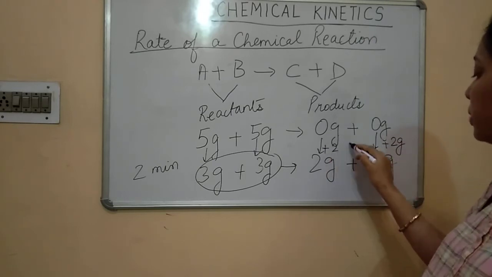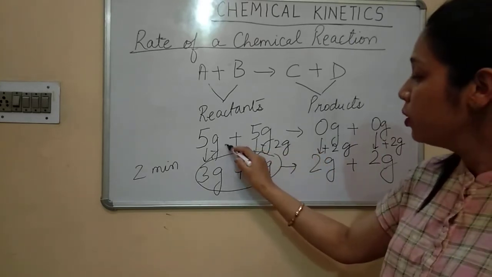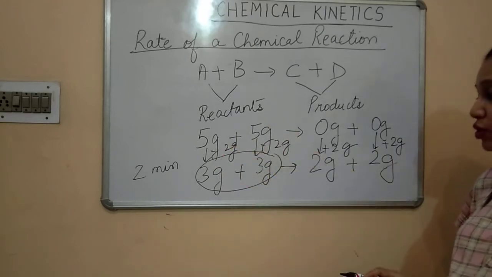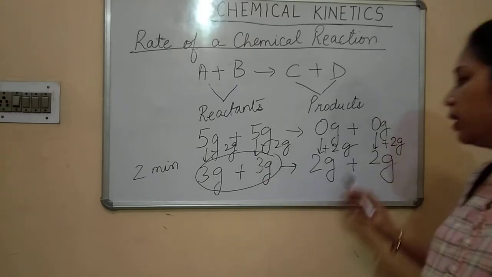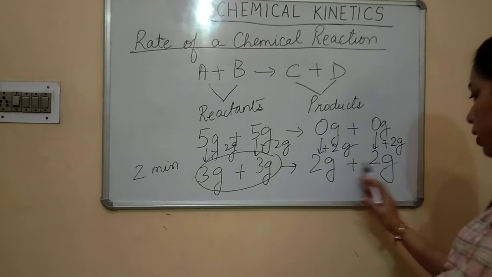The amount has been increased by 2 gram and the amount has been decreased by 2 gram. Okay, so the amount by which there is a decrease in the concentration of the reactant and the amount of increase in the concentration of the product.